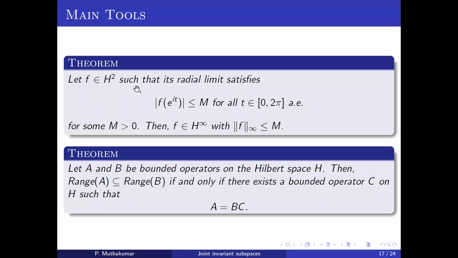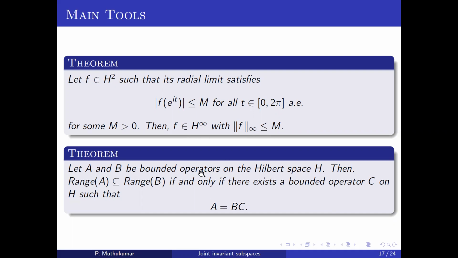The main tools are, if you take any H2 function and the radial limit, if the boundary values are bounded, then the function will automatically be in H infinity with the supremum norm. That means the essential supremum on the boundary will be the bound for the supremum inside the unit disk. So the function belongs to H infinity with the same bound.